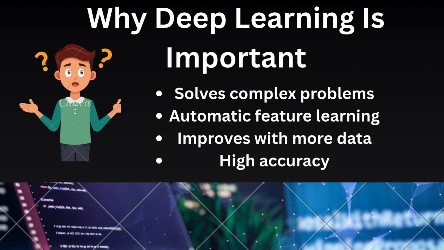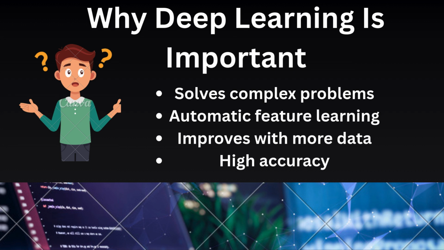Deep learning is important because it can solve complex problems that traditional computer programs cannot handle effectively. Unlike rule-based systems, deep learning models are able to learn directly from raw data without needing detailed instructions from humans. This reduces the need for manual programming and feature selection, saving time and effort. As more data becomes available, deep learning models continue to improve, becoming more accurate and reliable over time.